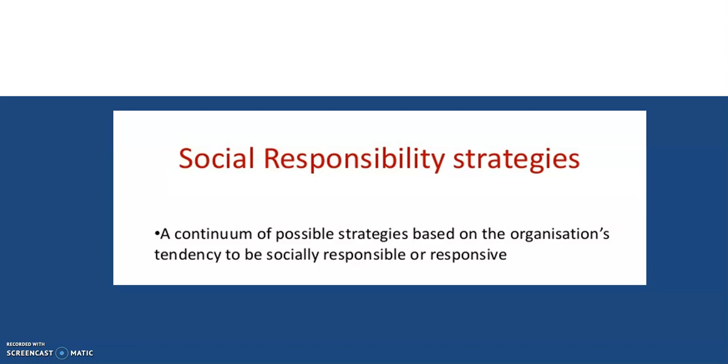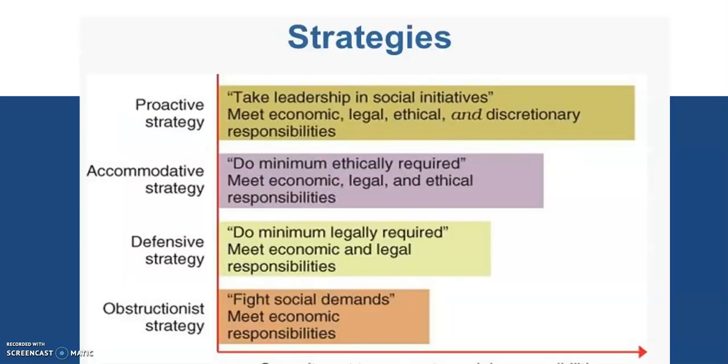Based on that, we basically have four strategies, 4 degrees of social responsibility. It's a continuum, from not doing anything to doing as much as possible. So these are the 4 strategies. The first one is the obstruction strategy. That is, the business feels that they have no obligation to the society in which they operate. They believe that their only responsibility is economic, that is to maximize production, make maximum profit, and use resources efficiently and effectively so that they make maximum profit.